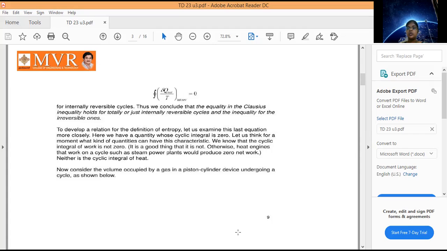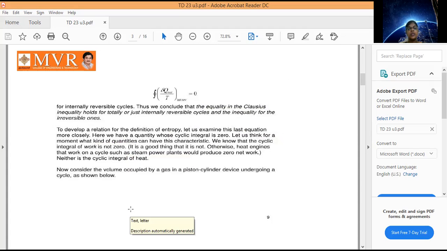When we take numbers like 1, 2, 3, 4 and so on, we consider them in the form of an integral. Here also we take the cyclic integral, that is, the cyclic integral of q net by T is equal to 0. That is the reversible process, taken as an internally reversible process. For internally reversible cycles, we conclude that the equality in the Clausius inequality holds. Actually we combine internally reversible and irreversible, but in this case we take only the internally reversible process.